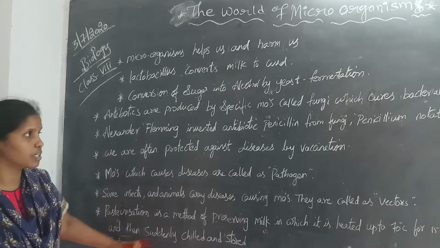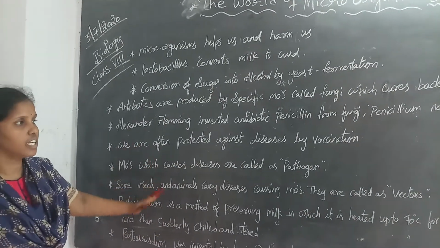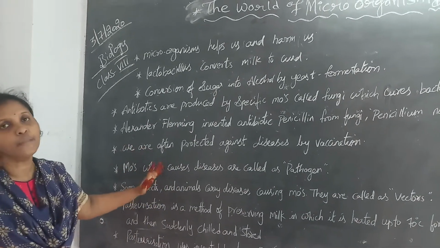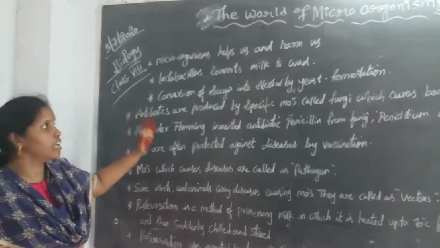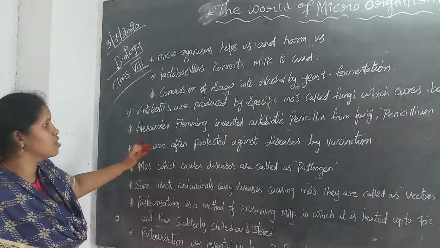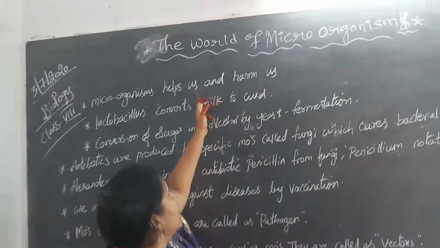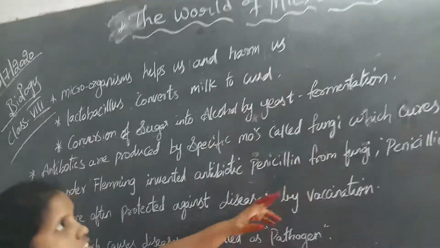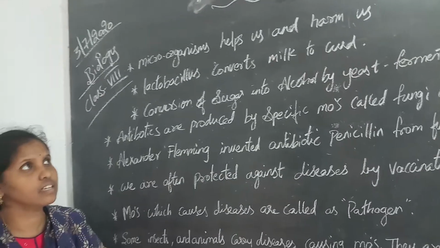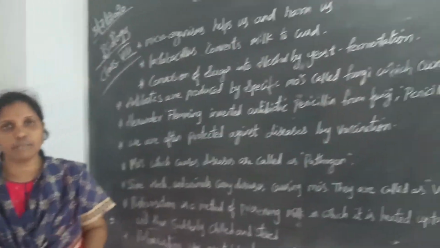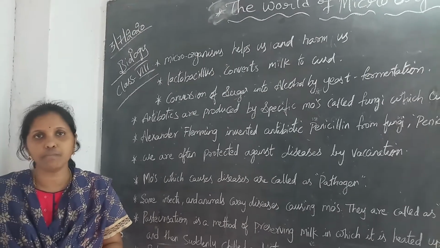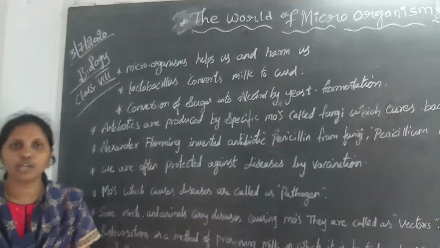So I am going to explain here the 10 key points. You have to note down these key points, which are helpful for you from an examination point of view. So the first point: microorganisms help us and harm us. What is meant by this? Microorganisms are tiny living particles which can be seen with the help of a microscope.